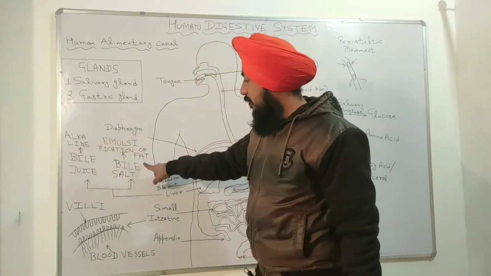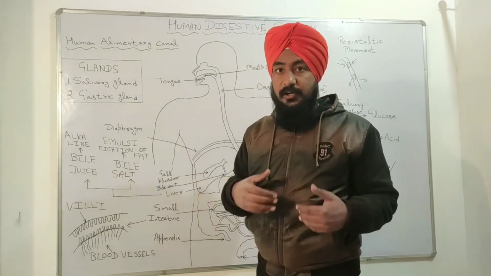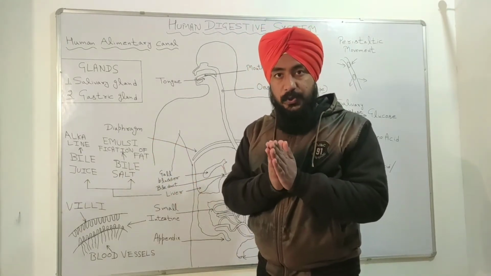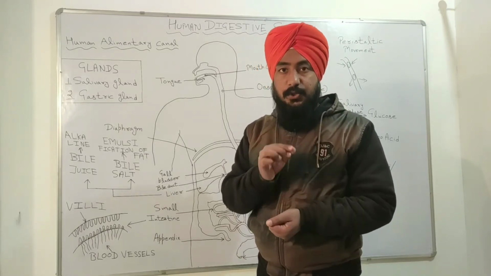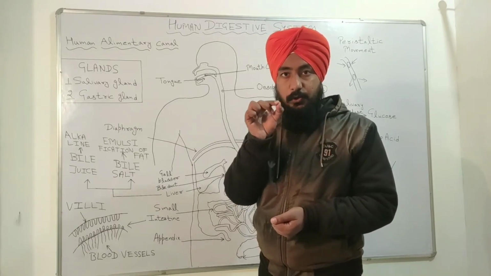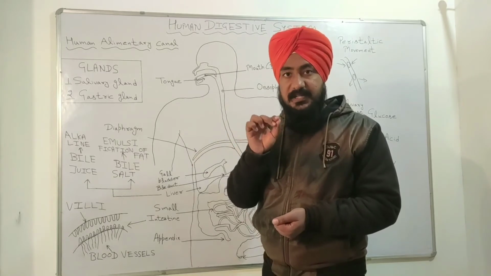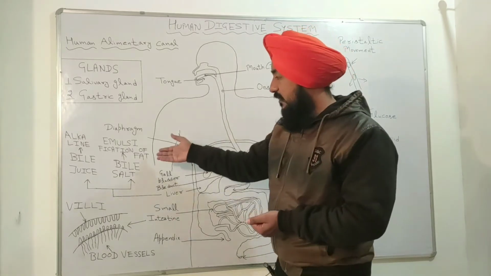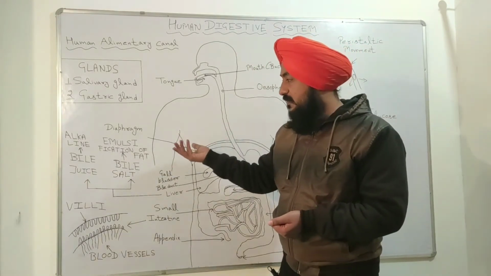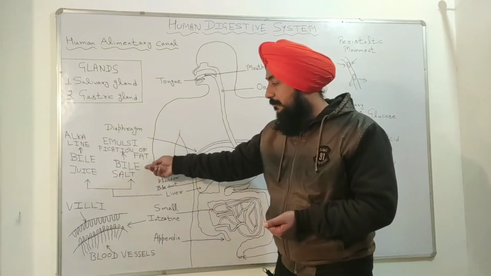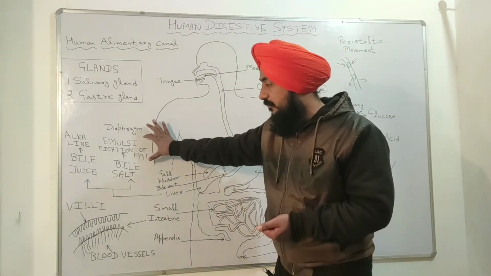And second, this bile salt converts the large fat globules into smaller ones. So the function of bile salt is to convert the large fat globules into smaller ones, and this process is called emulsification of fat.